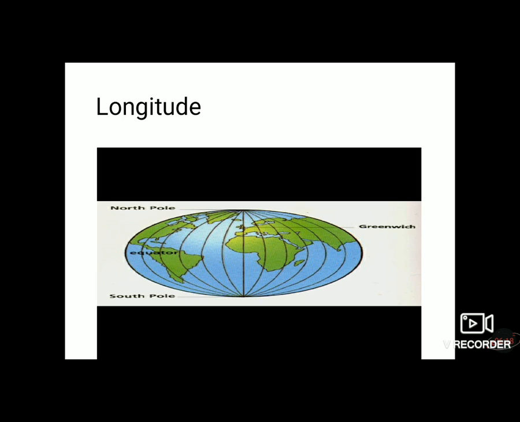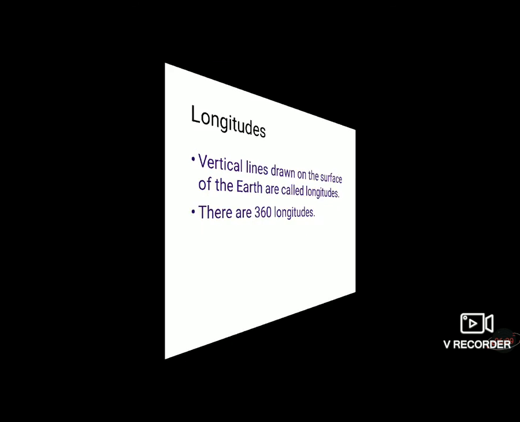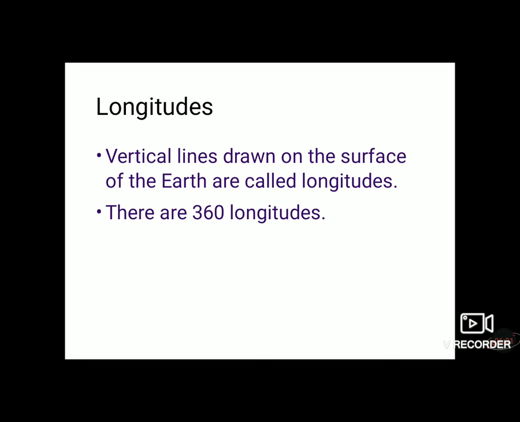You can see that in the center of this globe they are wider, but when they reach the south pole and north pole they become nearer to each other. There are a total of 360 longitudes. The north and south straight lines connecting the poles, at the same angular distance along the Earth's surface, are called longitude circles or semicircles.